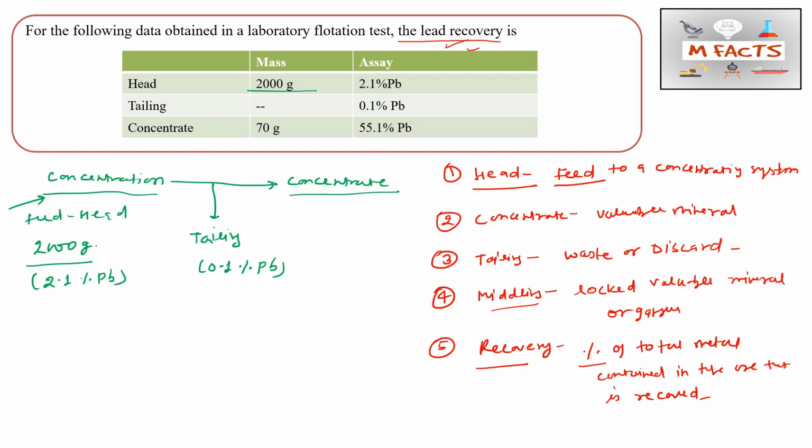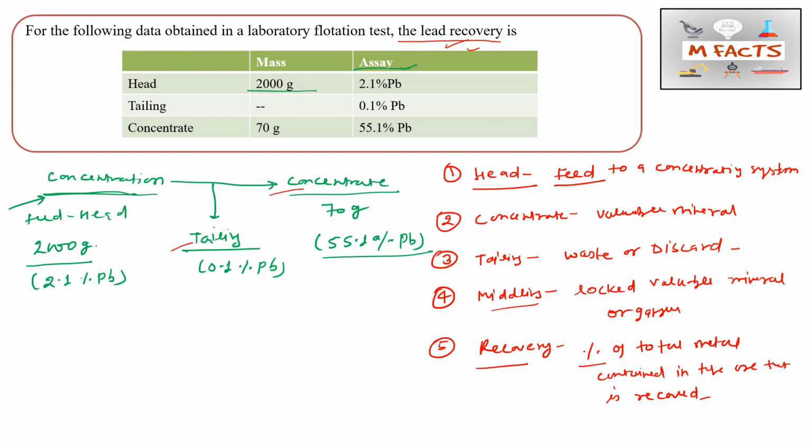The concentrate is about 70 grams, and the percentage of lead in that concentrate is 55.1% Pb. This assay is the test by which we know the percentage of metal or element in the concentrate, or in any compound. So this is the concentration process, and from here we get concentrate and tailing. These are the terms.